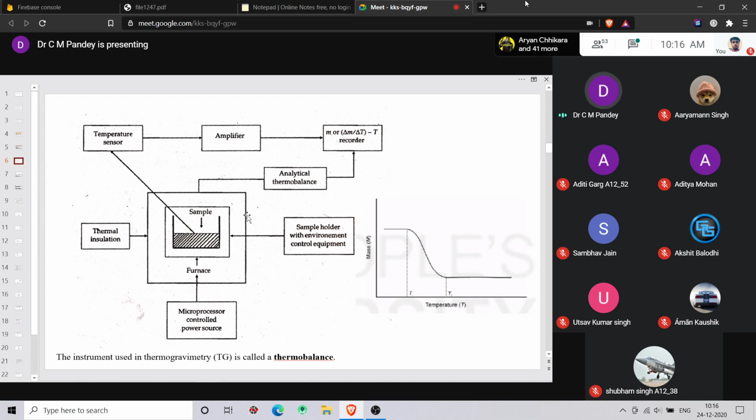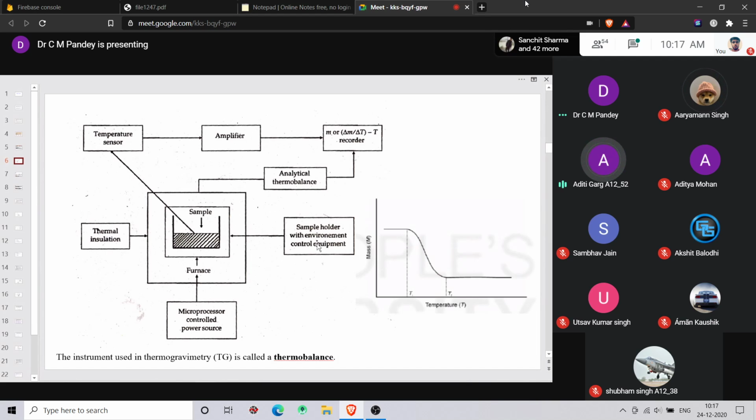So what happens in the instrumentation? The basic requirement is that the sample should be thermally insulated and kept in environment control equipment. Why is there a need for environment control equipment?